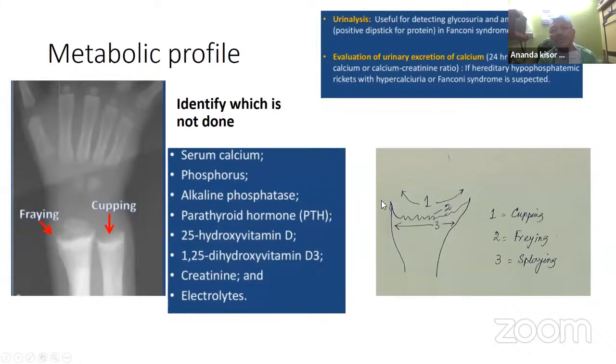So how will you draw it? This is a very simple structure, as you can see here. This is the metabolic profile. We have to do the calcium, phosphorus,